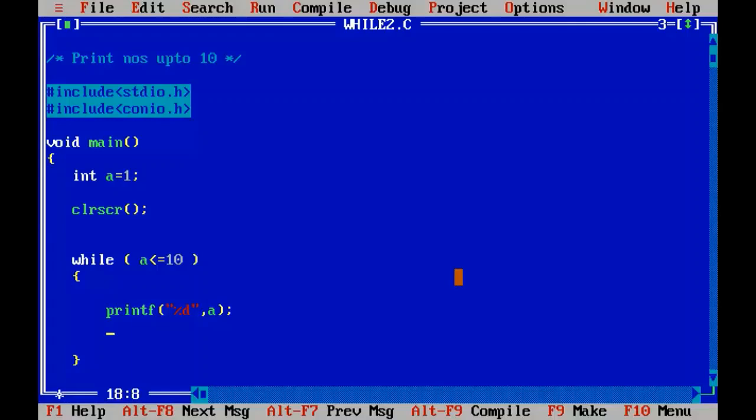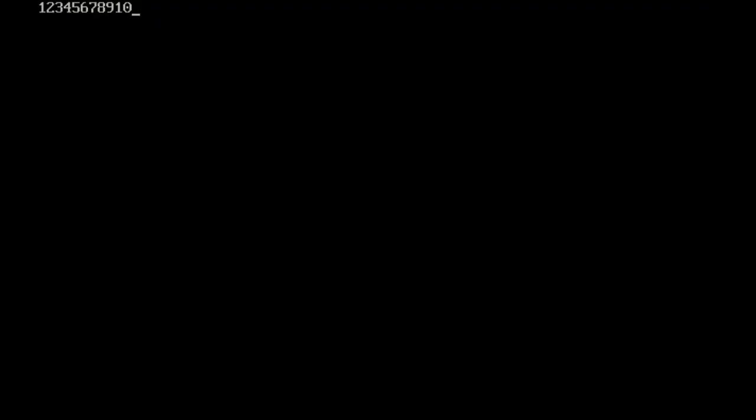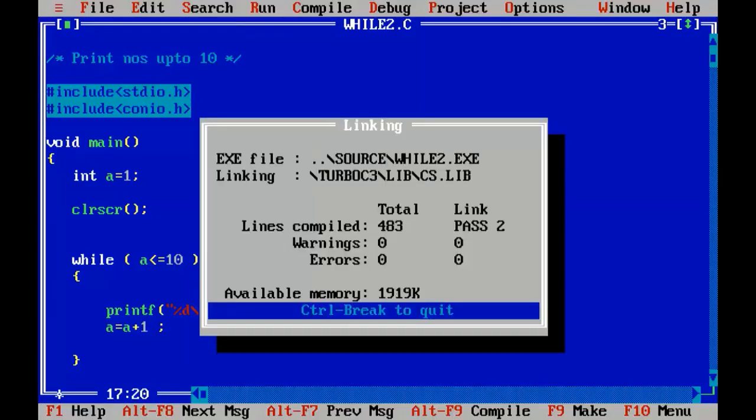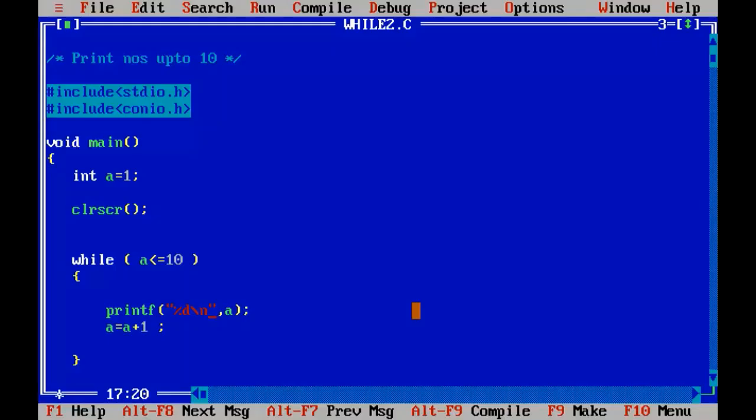Otherwise, we will add 1 every time to a and store it in a again, right? So this is equal to the increment operator. When the value of a is 1, 1 plus 1 is added to a again, that is 2. So every time it will be incremented and the value stored in a again. Control F9. Yes, we have got the values. Okay, that's fine, but let's put it in a vertical manner. Control F9. So that's what we have got.